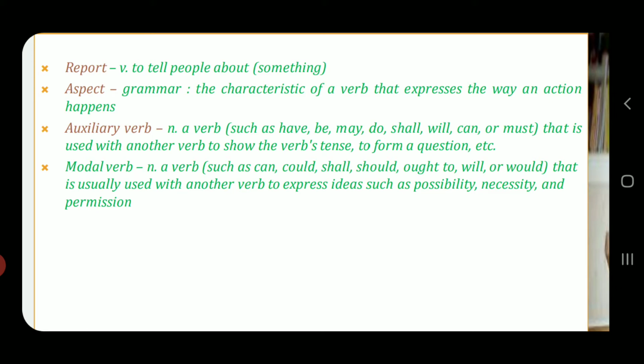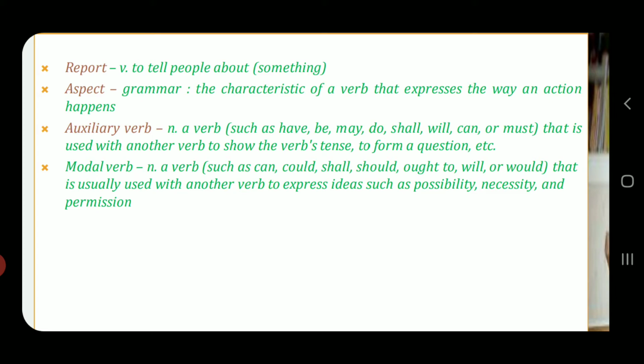Report is telling about something to someone else. What is aspect? The characteristic of the verb that expresses the way an action happens, how it happens, the manner. Auxiliary verbs are just verbs to show the verb tense or to form a question. It is always used with another verb. Example: have, be, may, do, shall, will, can, or must.